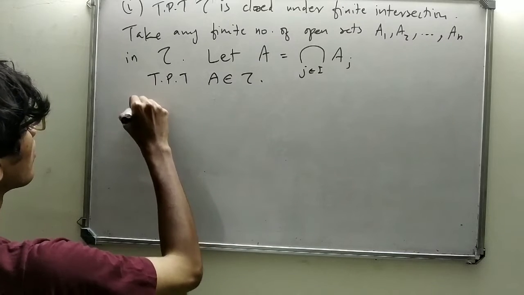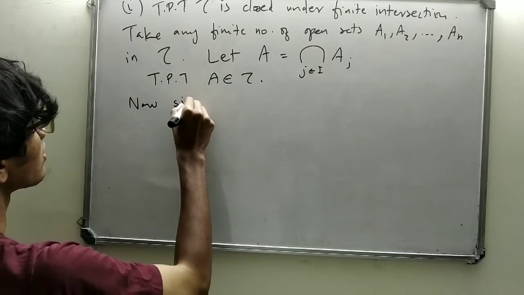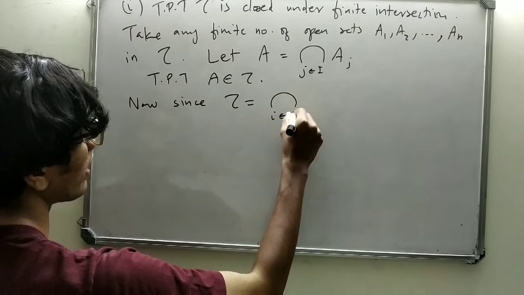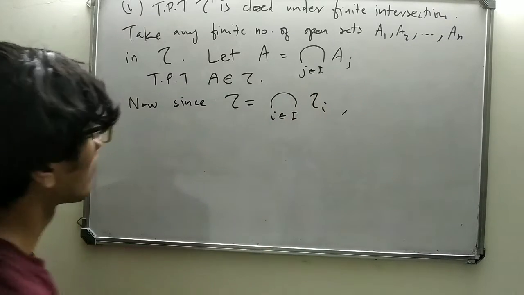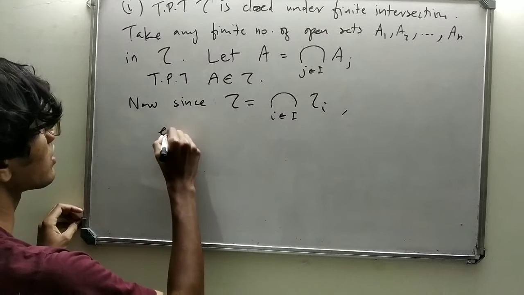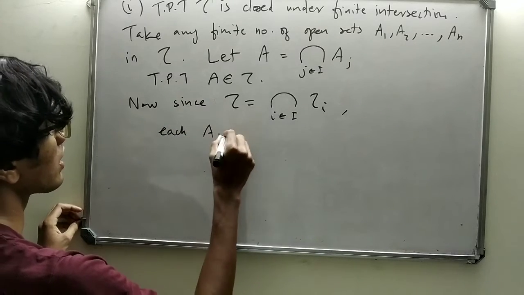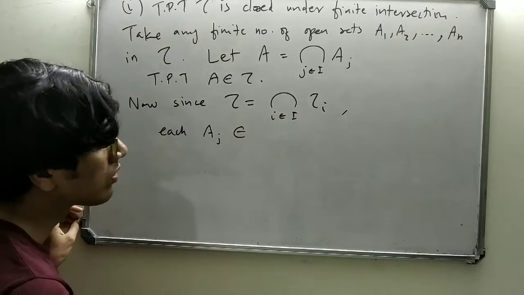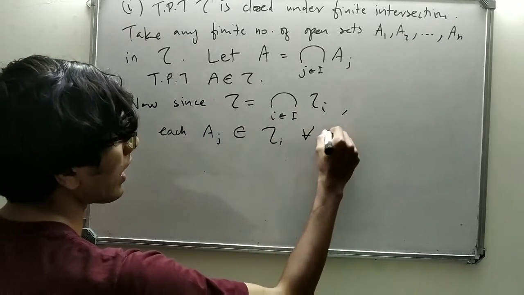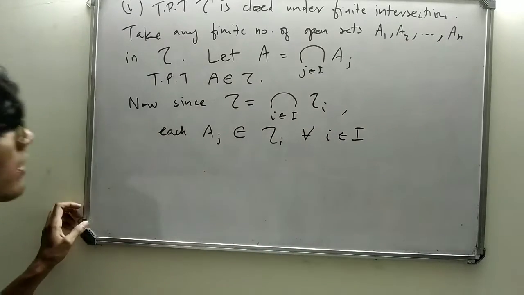Now, since tau equals the intersection over i in I of tau i, what does this imply? Each Aj must belong to tau i for all i in I. Why?